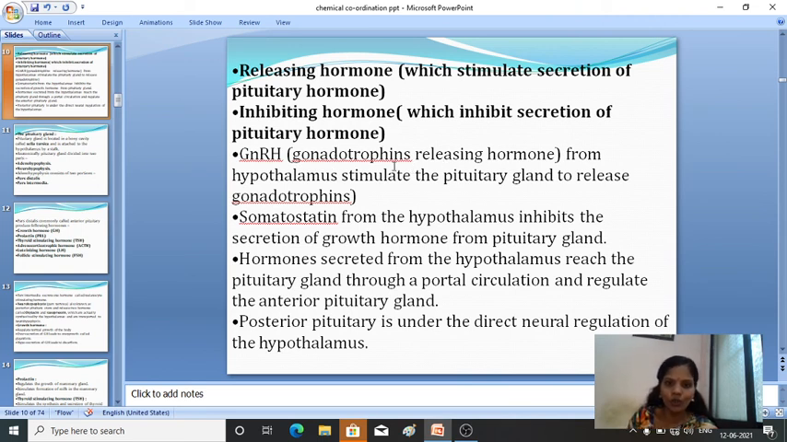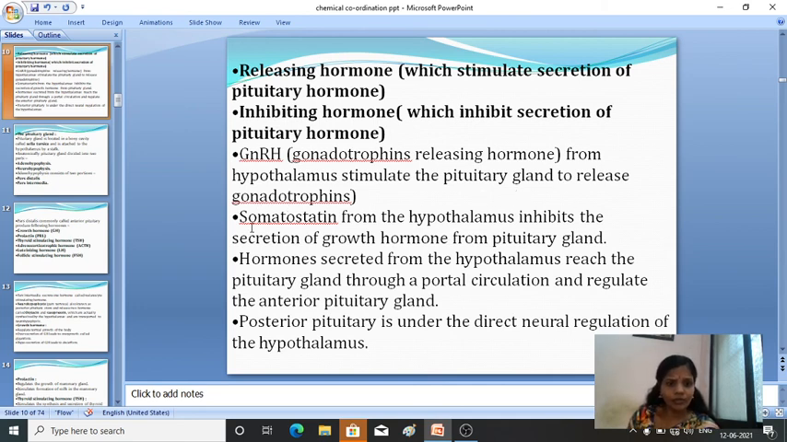GnRH is gonadotropin releasing hormone from the hypothalamus. It stimulates the pituitary gland to release the gonadotropins.